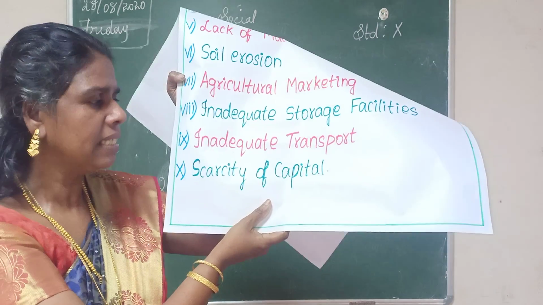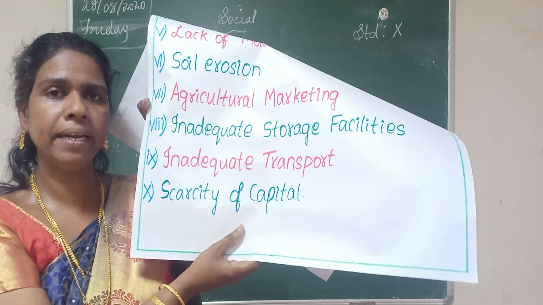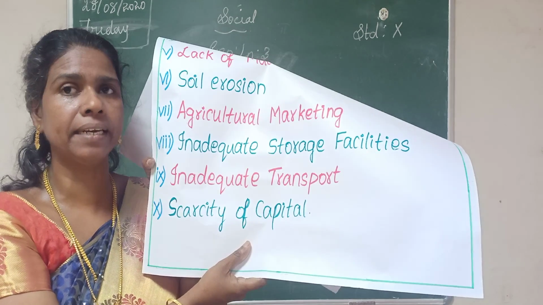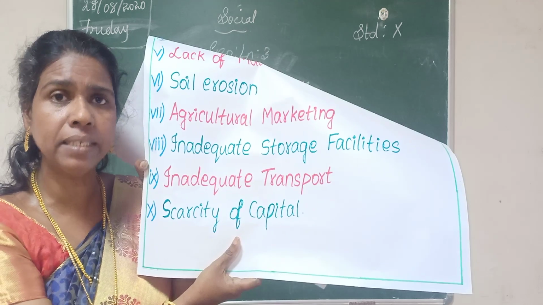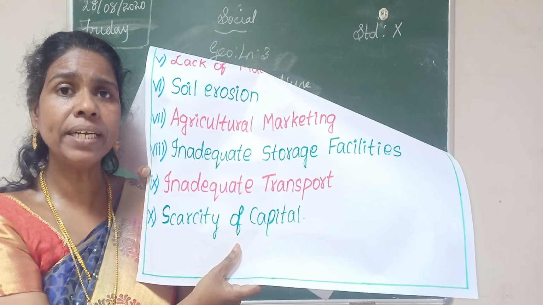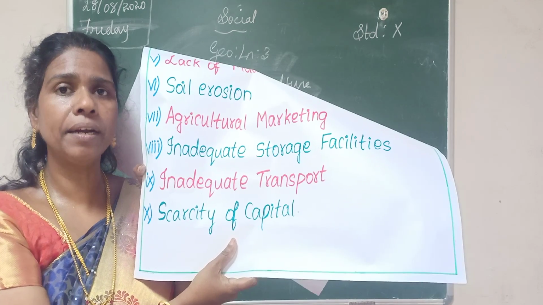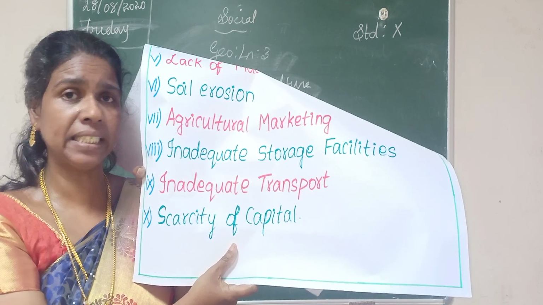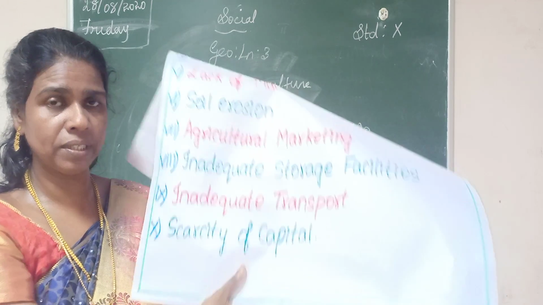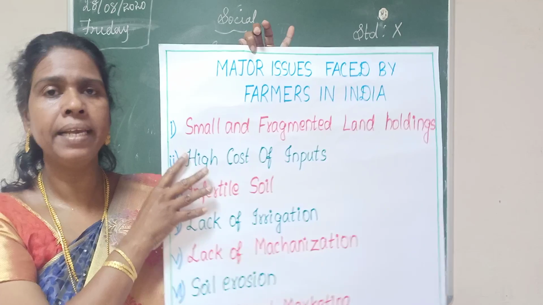Then the last one is scarcity of capital. That means agriculture depends upon huge capital. Here capital means money. Most of the Indian farmers are very poor, so they cannot apply modern techniques and modern inputs, and they also cannot spend high cost. So this is one of the major problems faced by Indian farmers. These are the important issues faced by the farmers in India.